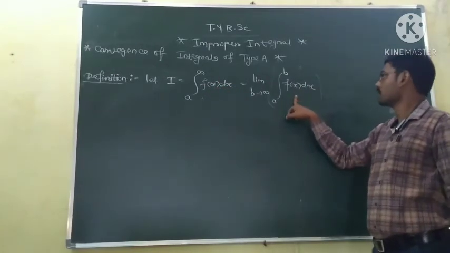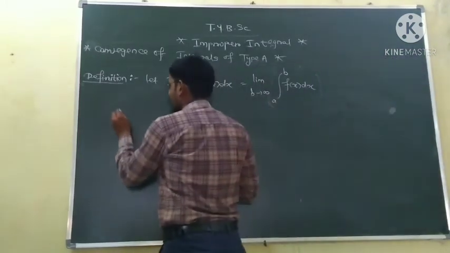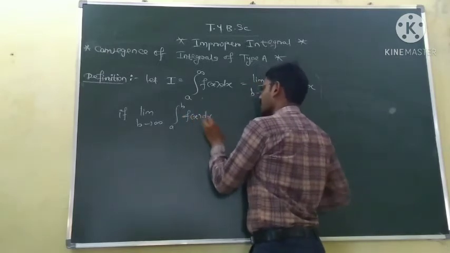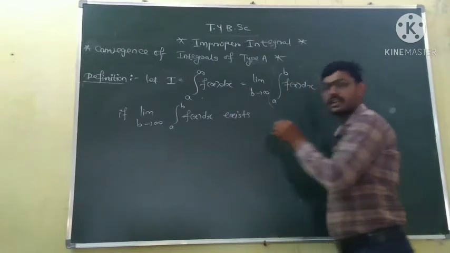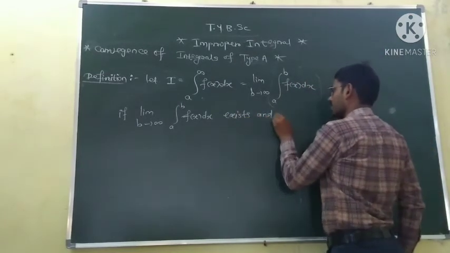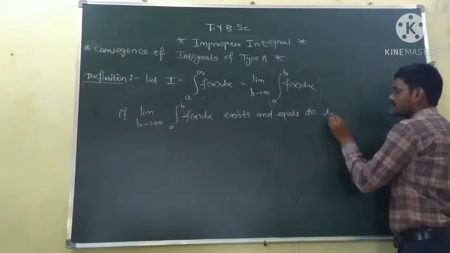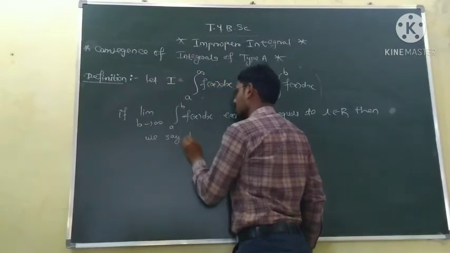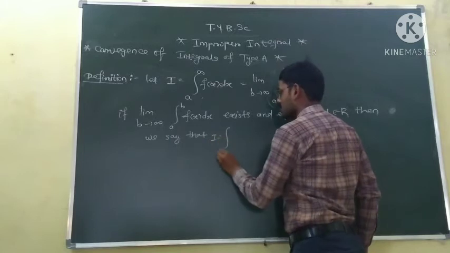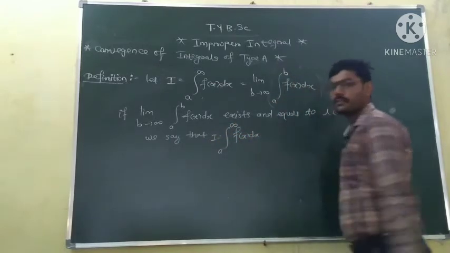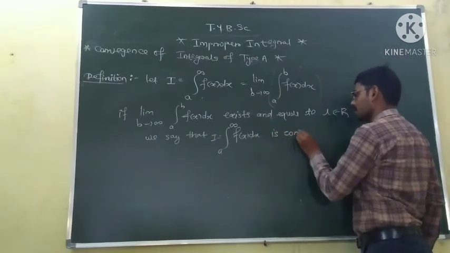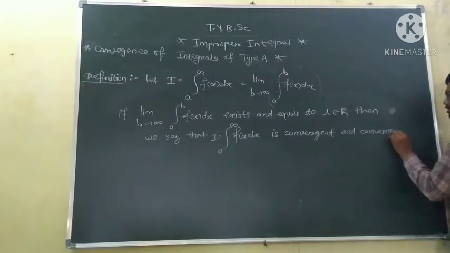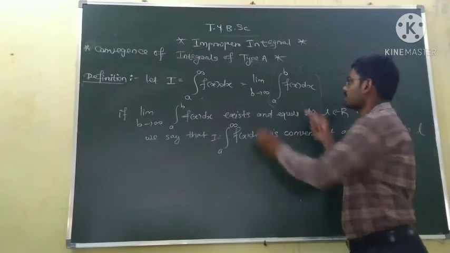This can be written as this limit. If the limit as b tends to infinity of the integral from a to b of the function exists, meaning it is finite, and equals some real number, say L, then we say that the integral I, which is from a to infinity of the function, is convergent and converges to this limit.